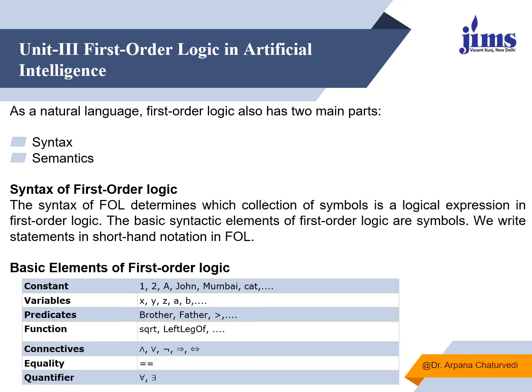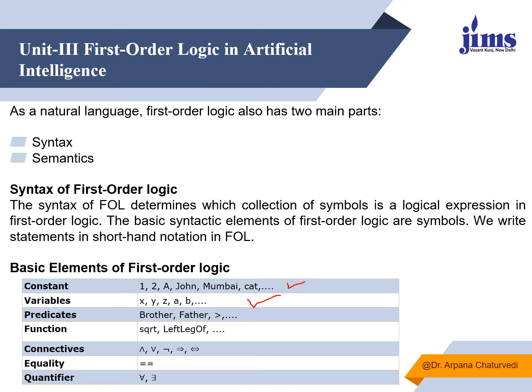First is constant. Like 13 is a prime number, so 13 is a constant. John is an intelligent boy, so John is a constant. Sita lives in Mumbai, so I am talking about a constant. Then variables, where I don't know whom I am talking about. It can be any boy, any man, any place, any number. So that is a variable.